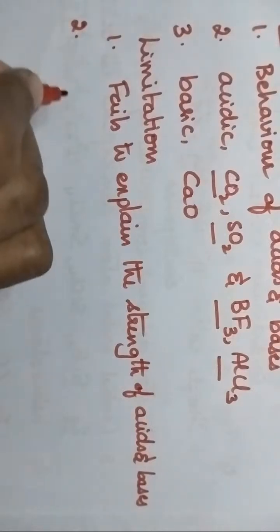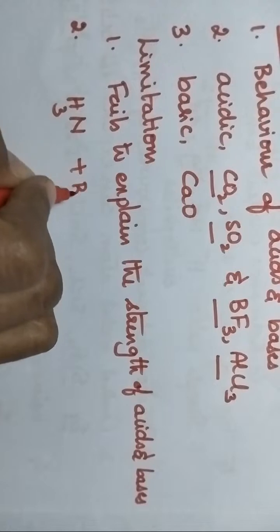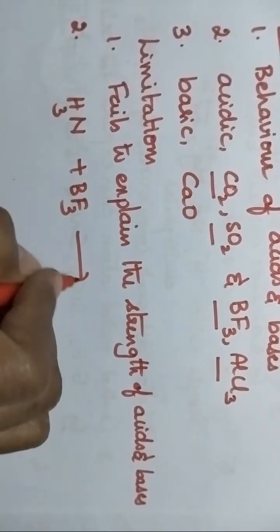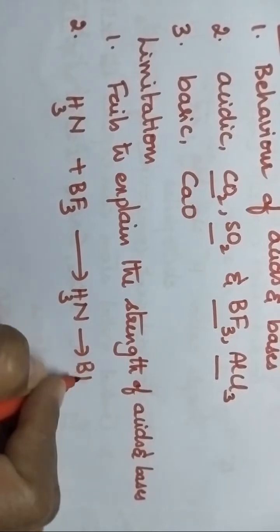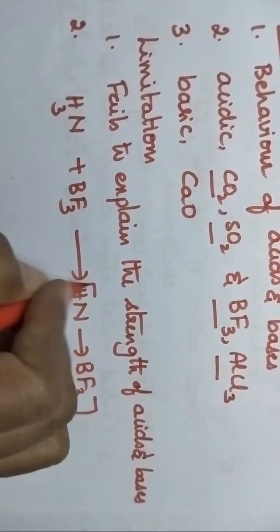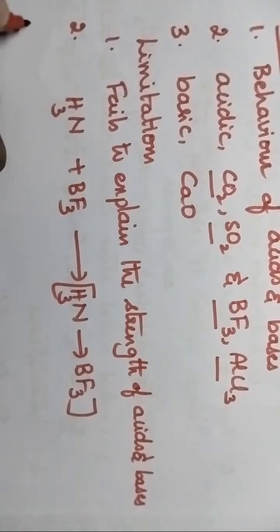At the same time, in general, Lewis acid-base reaction involves the formation of coordination covalent bond between the acid and the base, which is against the general principle.